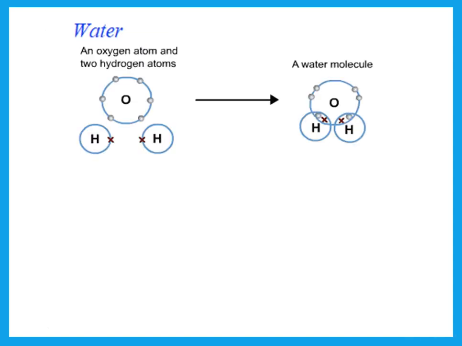Water is between oxygen and hydrogen. Remember, oxygen has 6 electrons. It needs 2 more. Each hydrogen can donate 1. Please do not forget that the oxygen still has the rest of its 6. So don't forget those 4 electrons outside around the oxygen that are not involved in bonding.